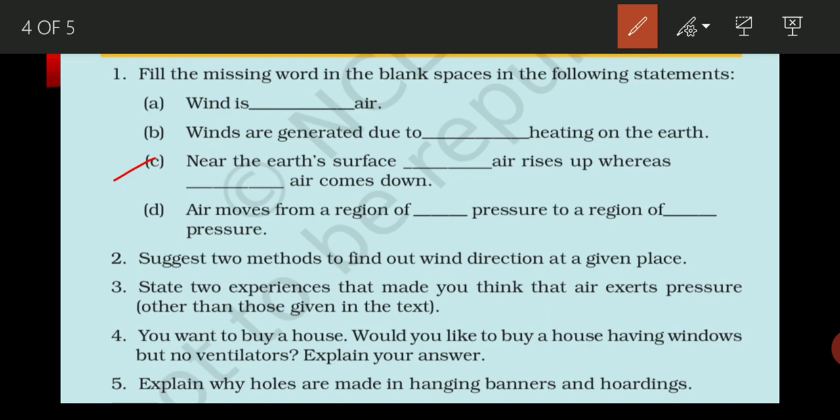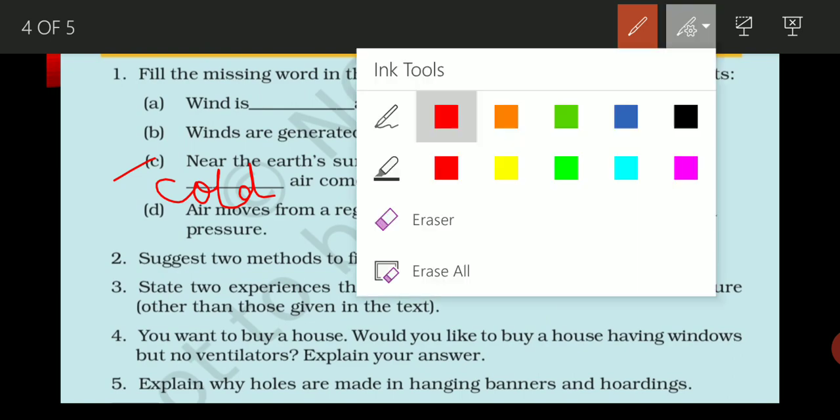We can write here warm air rises up, whereas which air comes down? If you remember, that is cold air. If we read the complete statement, it will be: near the earth's surface warm air rises up whereas cold air comes down.